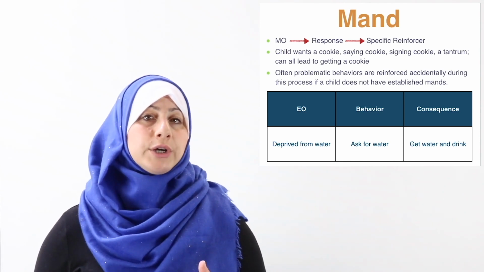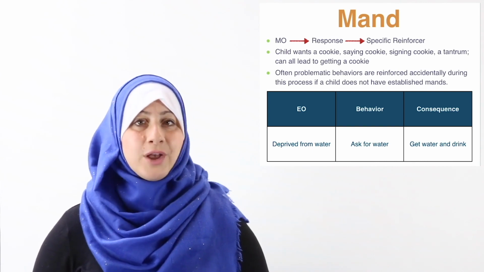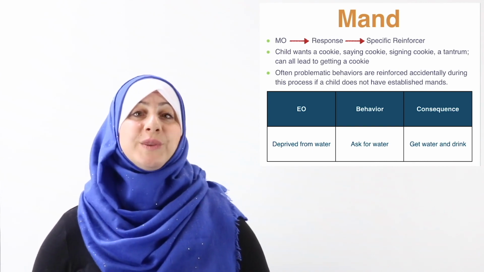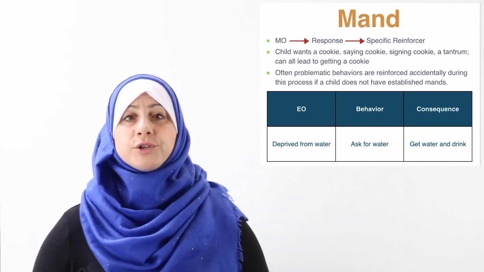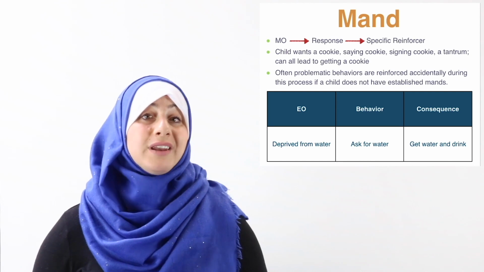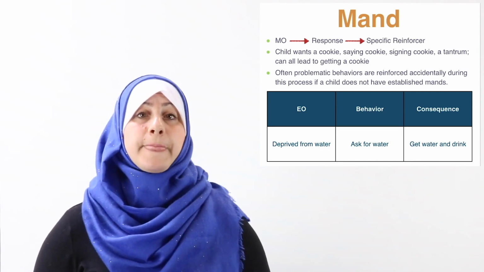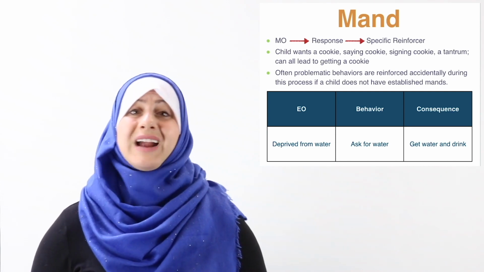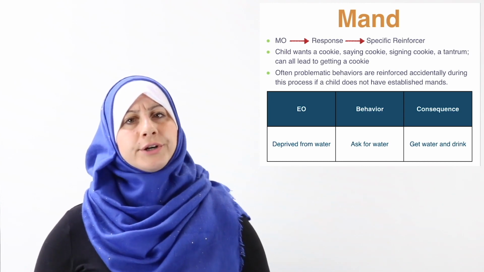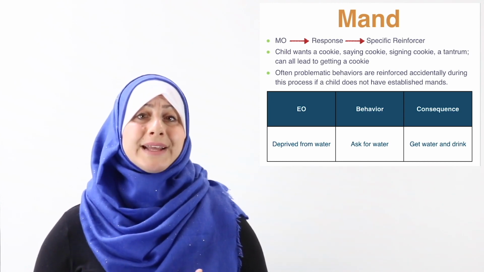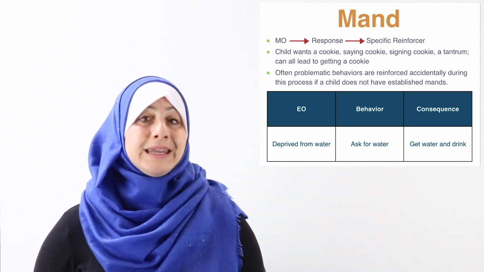If the child wants a cookie, they may say cookie or sign cookie or engage in problem behavior. All these behaviors would lead to the access of the cookie. If there was an AO, so no motivation for the item, they may not engage in any behavior. They may push it away, signaling, I don't want it. Often, problem behaviors are accidentally reinforced during this process because the learner may not have established mands and no other way of requesting for things they want and need.